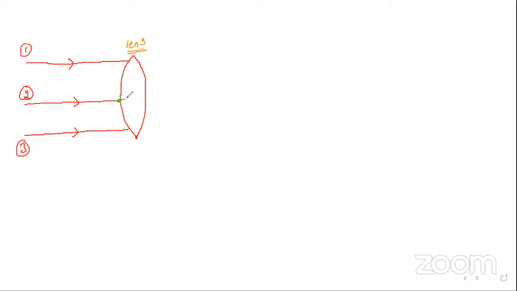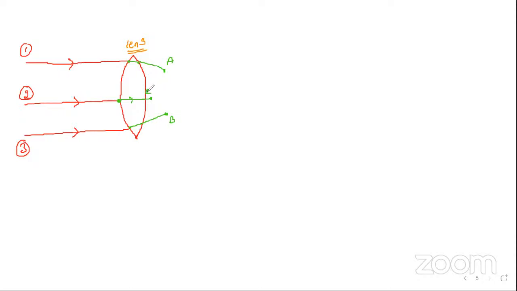So this will enter. As soon as it enters the lens, its speed decreases, right? After a certain interval of time, the first ray and the third ray will be incident and will come out fast. The first ray already reaches point A. The third ray already reaches point B. But the second ray is lagging now. Will you agree with this? Yes, sir. The second ray is still lagging.